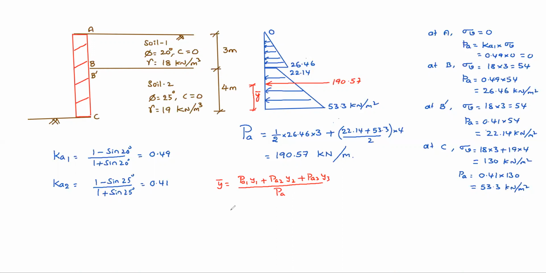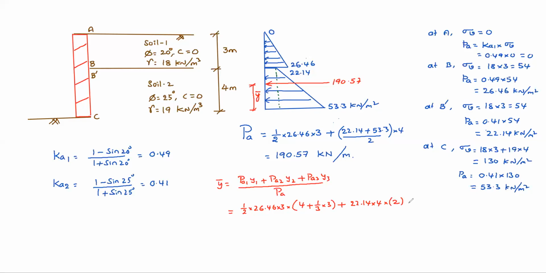PA1 means the first triangle area, that is half into 26.46 into 3. Its centroid from the base is 4 plus 1/3 of 3, that is y1. PA2 means this rectangle, that is 22.14, height 4, and the central distance for 4 meters is 2.